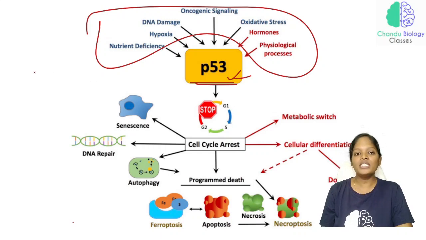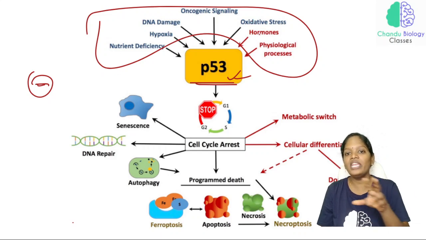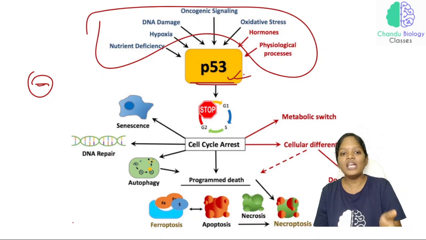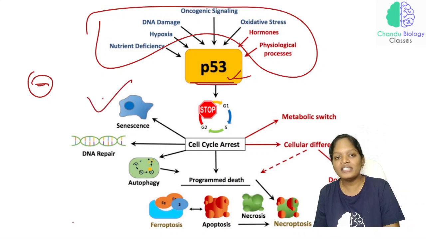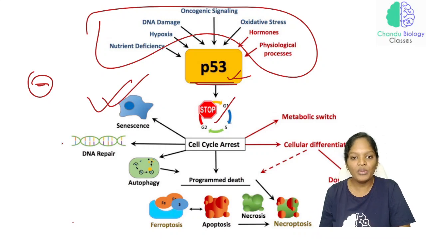Cells that are not getting their nutrients properly, and the other conditions listed here: if any cell is undergoing any of these conditions, that cell will undergo a senescence stage, and that will be done by P53. And how are they going to do this?